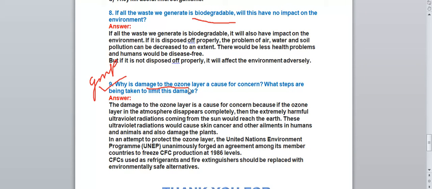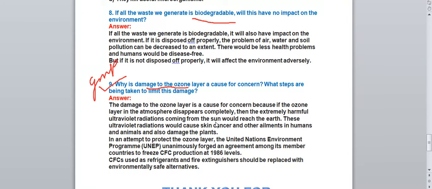So damage to the ozone layer is a cause for concern because if the ozone layer in the atmosphere disappears completely, then the extremely harmful ultraviolet rays coming from the sun would reach the earth. This ultraviolet radiation would cause skin cancer and other ailments in humans and animals and also damage the plants.